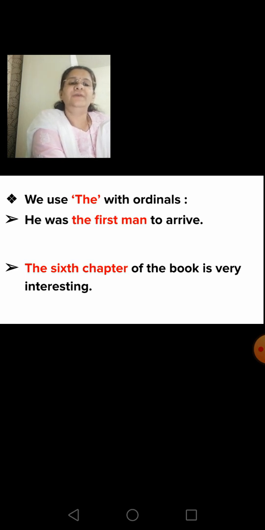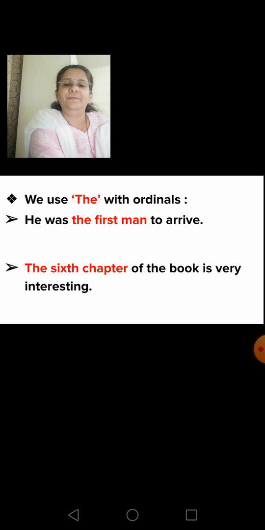We use the with ordinals. Now ordinals are numbers denoting a position. They denote a position. For example, first, second, third and so on. Okay. So let me read the examples for you. He was the first man to arrive. So here the ordinal is first. So you use the before the ordinal first.